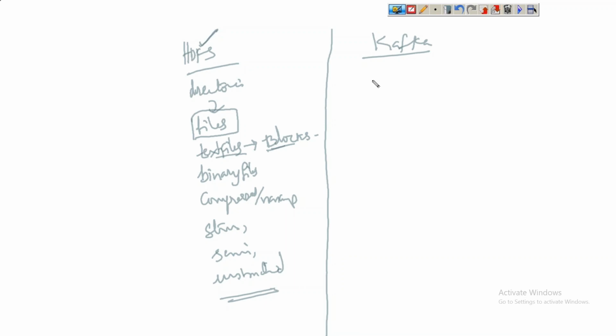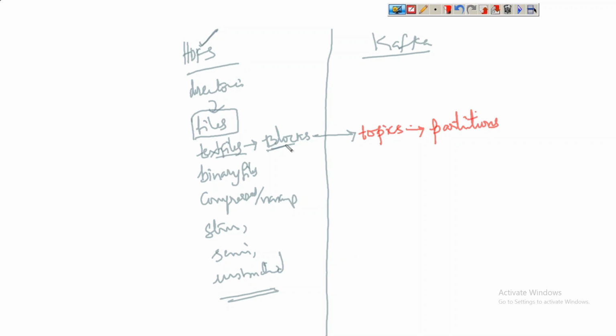Now coming to Kafka. Here the data is not stored in the form of directories. We don't have any concept of directories or files here. Here we have the concept of topics. The data is stored in the form of topics, and these topics get divided into partitions.